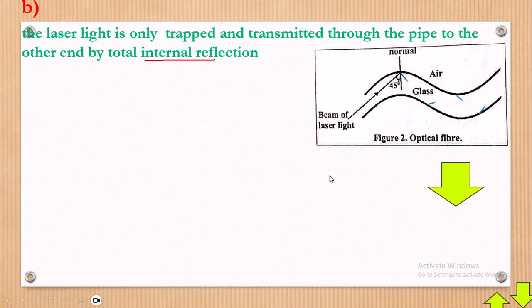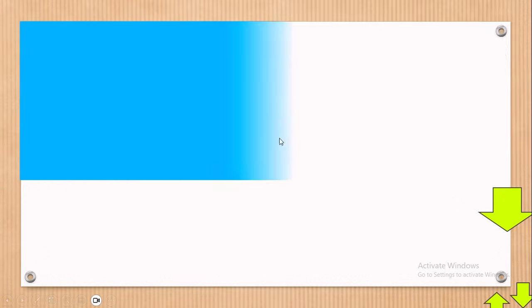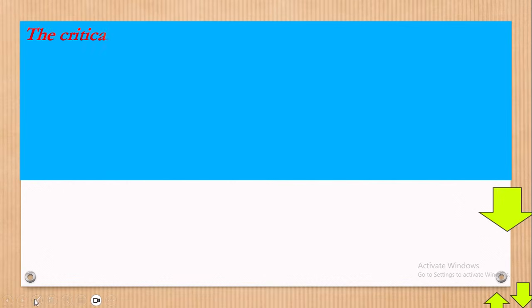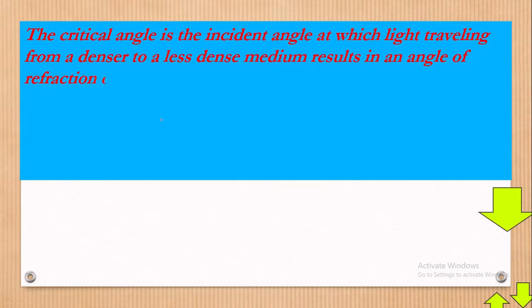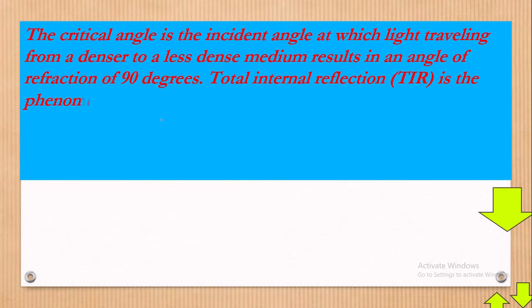Now, before we go there, let's understand what total internal reflection means. Please, this is not in the guide, but I just want to bring it in before we come back to this and understand something. Let's go. Okay, good. Now, in this part, we have something for you, a reminder corner. We want to understand what total internal reflection means and which terminologies we use there. First of all, in the statement format, we shall understand what total internal reflection means, then we shall go back to the other question.